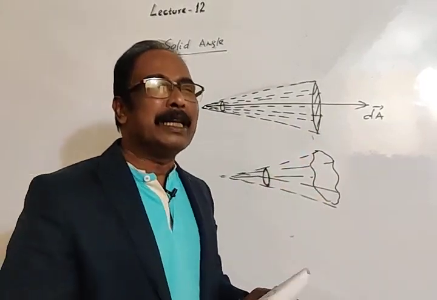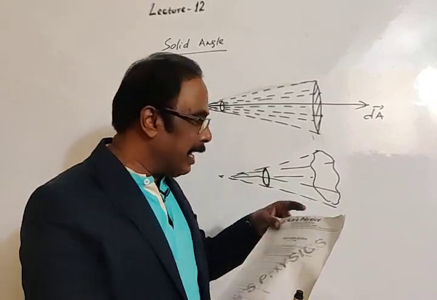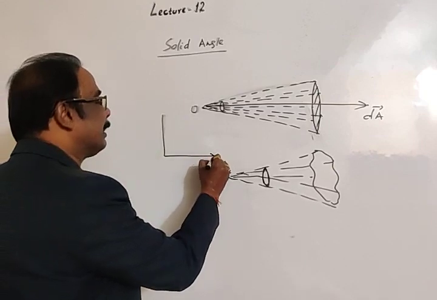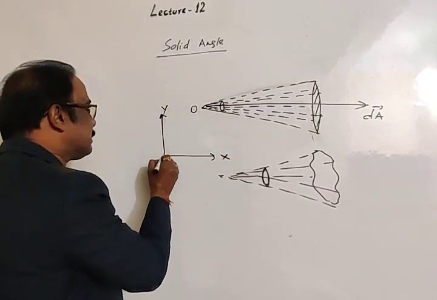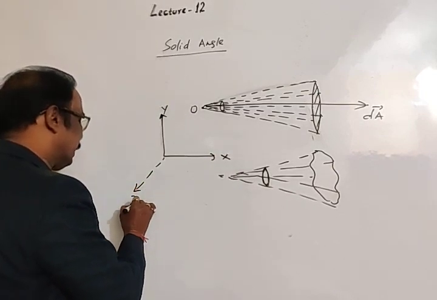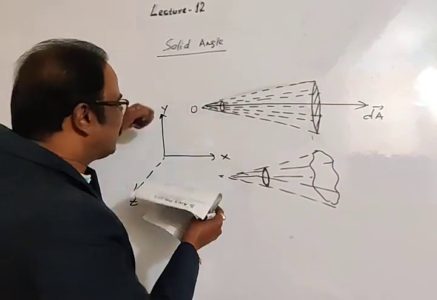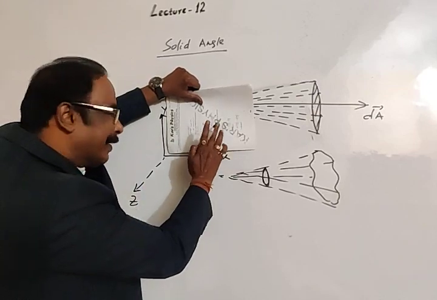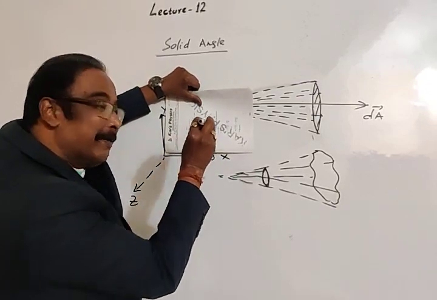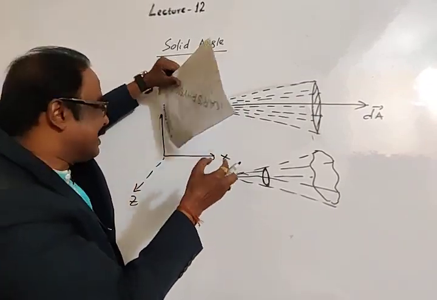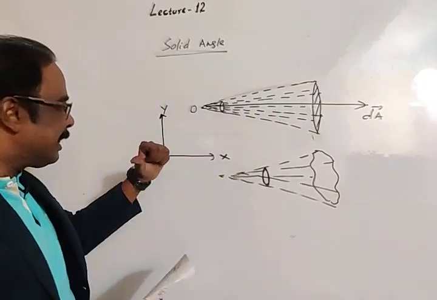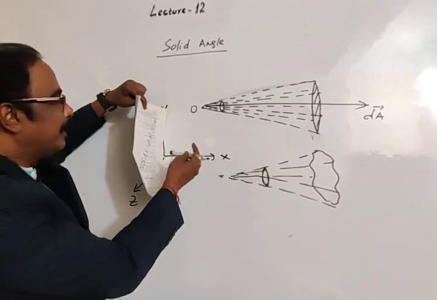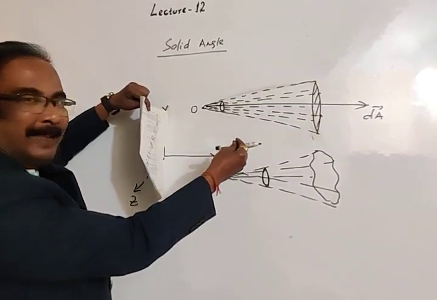Let's take an example. I am taking the coordinate system like this: this is the x-axis, this is the y-axis, and this is the z-axis. If I hold this area on the xy plane, then obviously the direction of the area vector will be along the z-axis. If I hold this area on the yz plane, then obviously the direction will be along the x-axis.